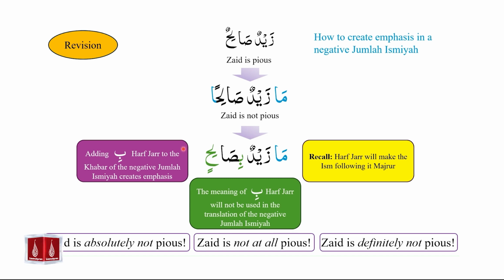To summarize, adding ba harf jar to the khabar of a negative jumlah ismiyah creates emphasis in that negative jumlah ismiyah. Ma Zaidun Salihan, Zaid is not pious. Ma Zaidun bisalihin, Zaid is absolutely not pious. Zaid is not at all pious. Zaid is definitely not pious.